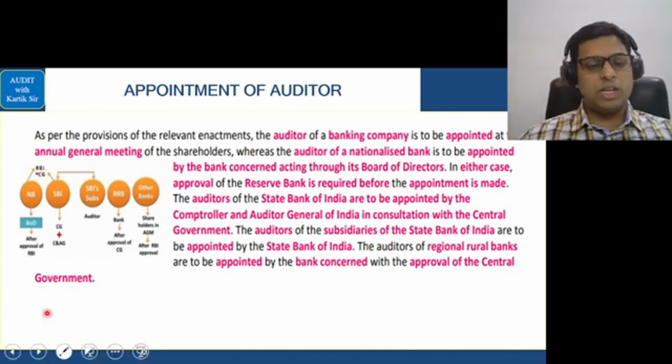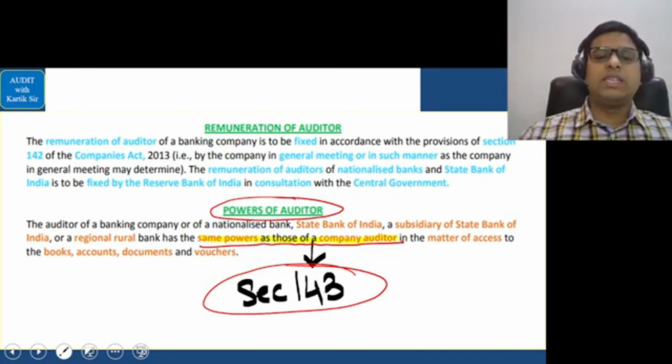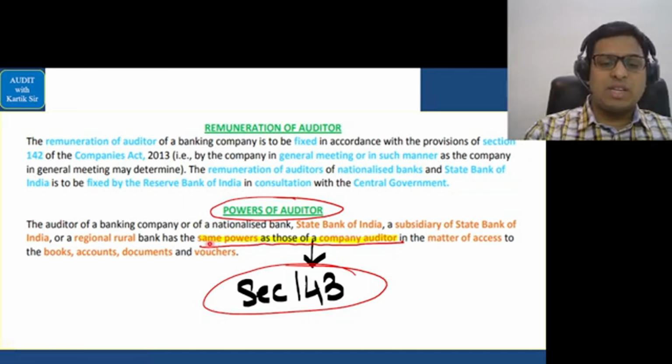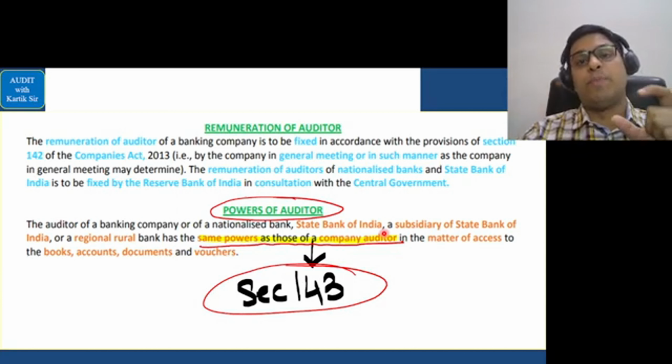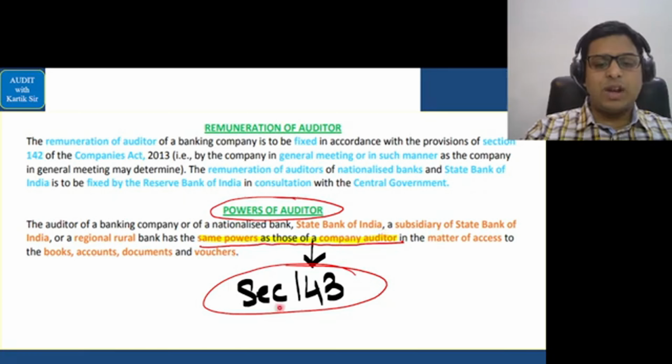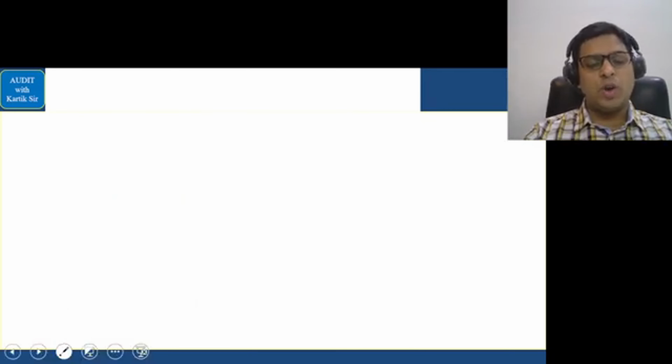Let's go further. Remuneration of auditor for other banks is fixed by the general meeting of the bank. Powers of the auditor remain the same. See, they have given the same powers as those of the company auditor. And as you know very well, the power of the company auditor is given in the section of powers and duties. That is section number 143 of the Companies Act. That is the powers and duties of a statutory auditor.